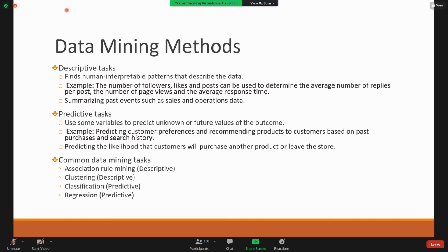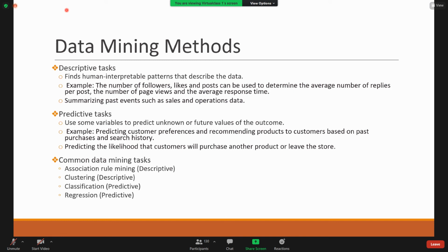All these are descriptive tasks, and even summarizing past events and representing them is a descriptive task. You're finding human interpretable patterns which describe the characteristics of the data, so that comes under the descriptive task.